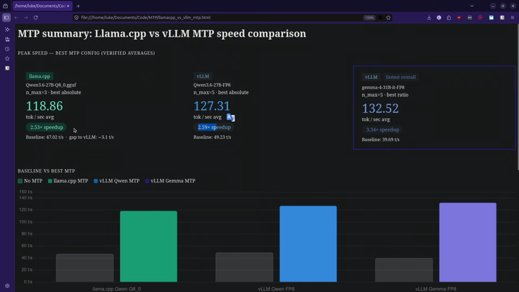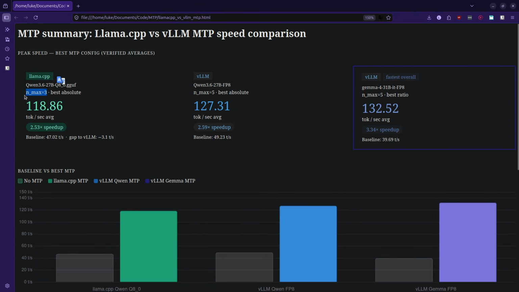So it's 259. And for llama.cpp, I use the Q8 quant, which is similar size as FP8, but of course vLLM takes more memory. I tried to capture it because with MTP it should also take a bit more memory because we use the draft model. But actually when I tried to check it with NVTop, the value oscillates for both, and I couldn't find a definitive difference. And for llama.cpp, I forgot to do it, so it is what it is. But as we can see, the baseline here was 47, here was a bit faster, but it still used less memory, so this few tokens difference could be not that viable.